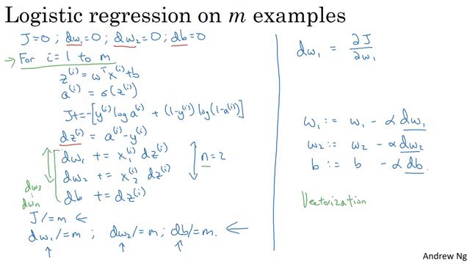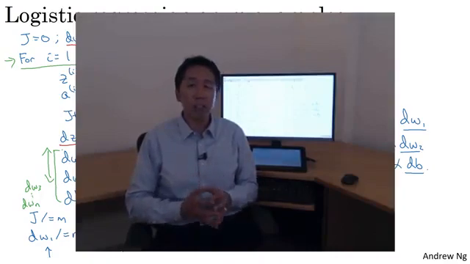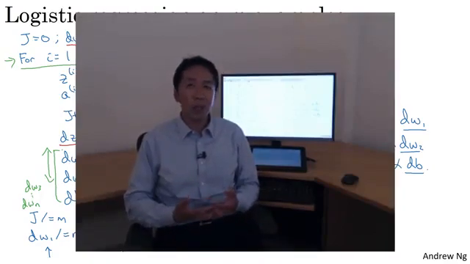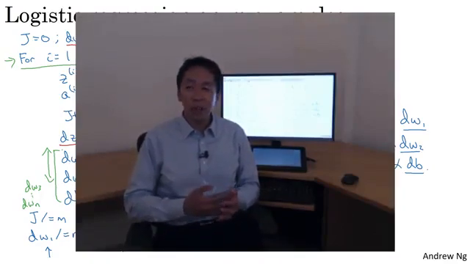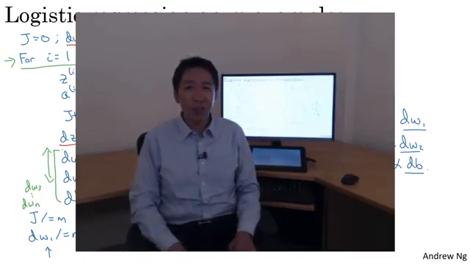So in the next few videos, we'll talk about vectorization and how to implement all this without using even a single for loop. So with this, I hope you have a sense of how to implement logistic regression, or gradient descent for logistic regression. Things will be clearer when you implement the programming exercise. But before actually doing the programming exercise, let's first talk about vectorization so that you can implement this whole thing, implement a single iteration of gradient descent, without using any for loops.